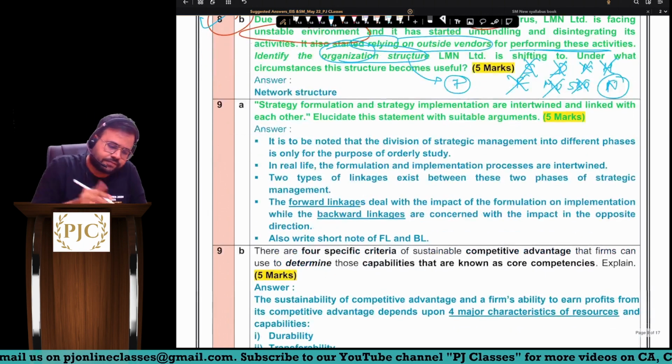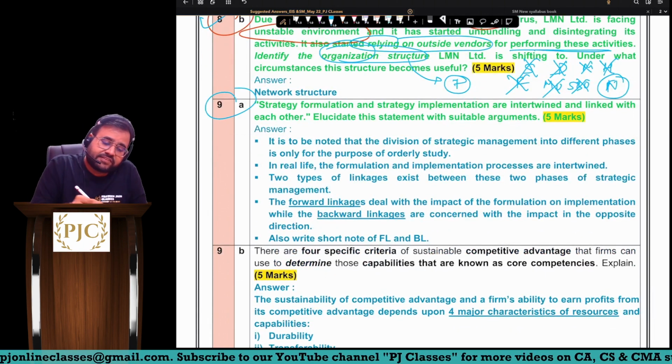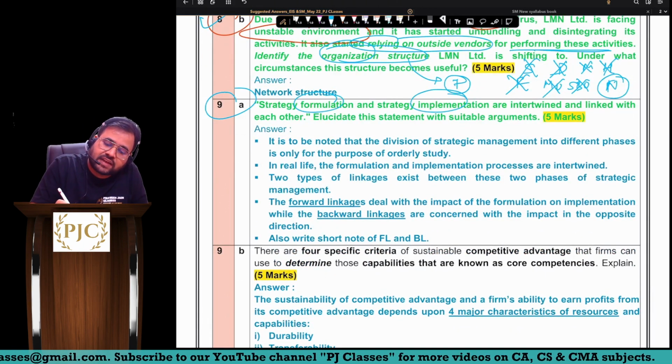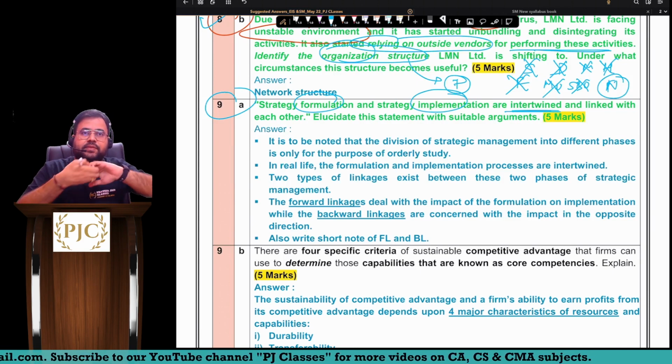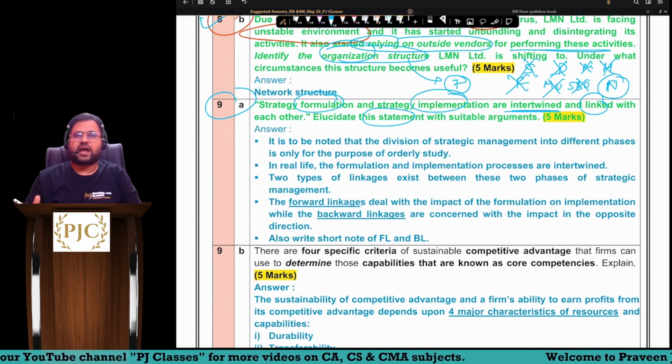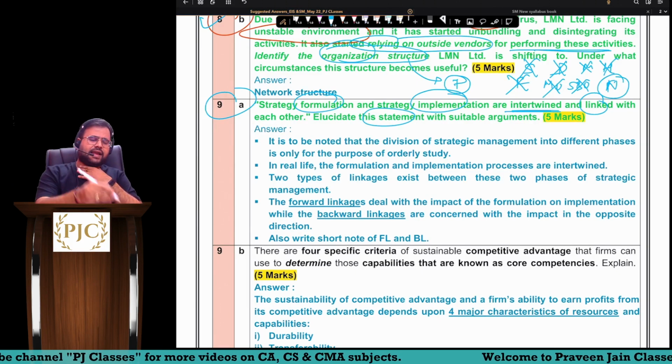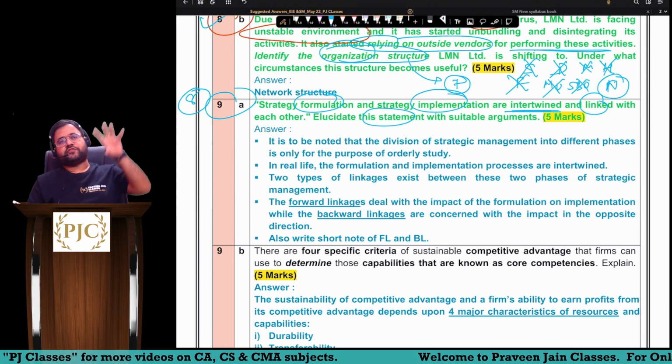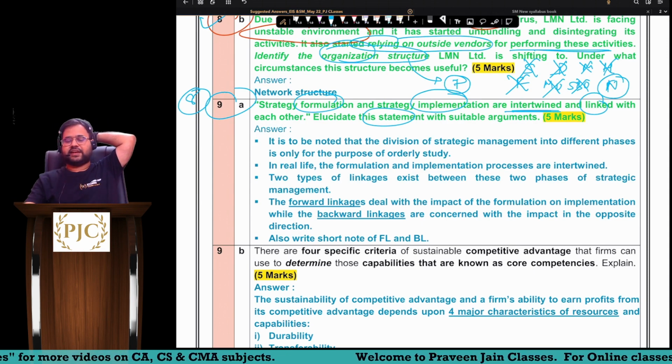Network structure. 9a, strategy formulation and implementation are intertwined, है ना? मतलब they are connected and linked with each other. Elucidate this statement with suitable arguments. Again, this is your chapter number 8 wala question, where you have formulation and implementation related points.